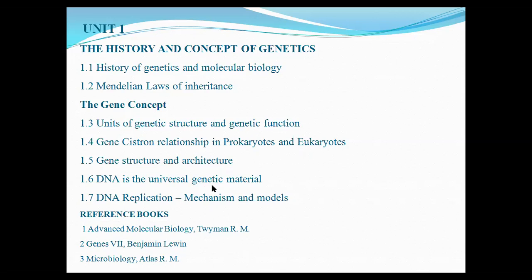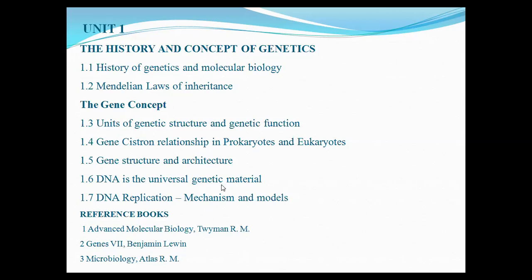Next, DNA is the universal genetic material. Now, you all are aware of the words DNA and RNA. DNA is deoxyribose nucleic acid and RNA is ribose nucleic acid. Why DNA is considered to be the universal genetic material, that we will be studying by understanding various experiments.